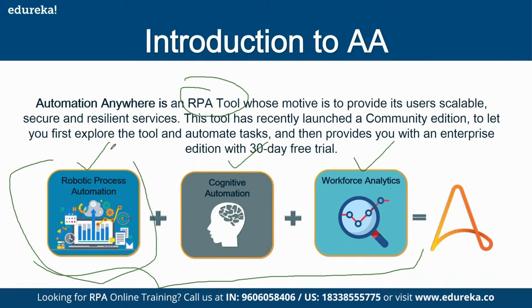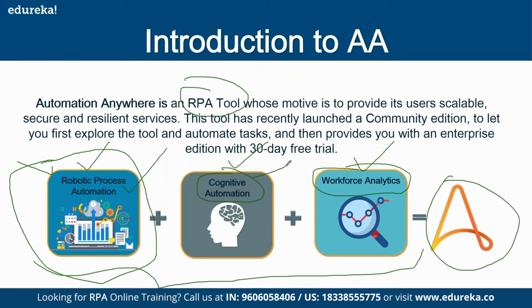Most RPA tools are confined to RPA, which gives you the features to automate your boring and mundane processes, that is, rule-based and repetitive business processes. That is robotic process automation. But apart from this, Automation Anywhere provides cognitive automation and workforce analytics. The combination of all these three is Automation Anywhere.